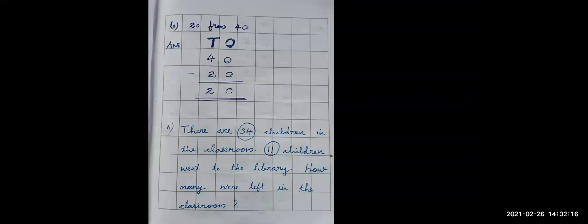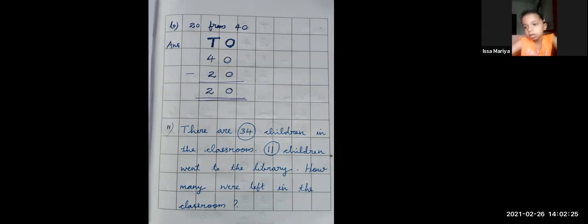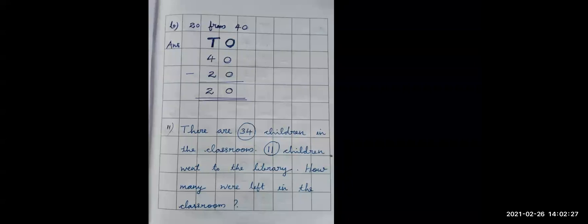Okay, so you do that by yourself. 34 minus 11. I will share the answer after some time. So all of you please start right now. Question B, 20 from 40. Now write the answer. 20 from 40 means 40 minus 20. Subtract the numbers and write the answer. After that, write the word problem.